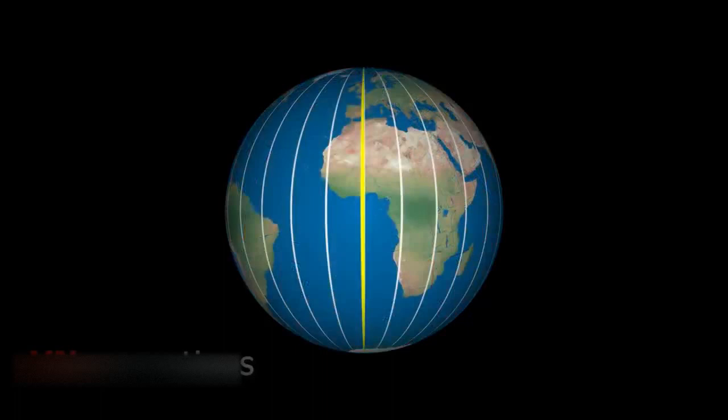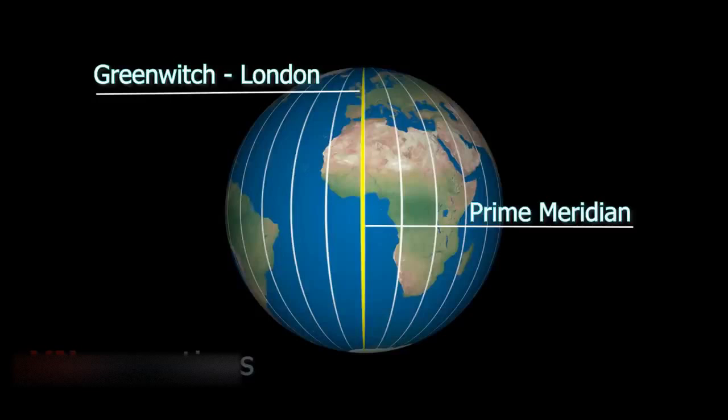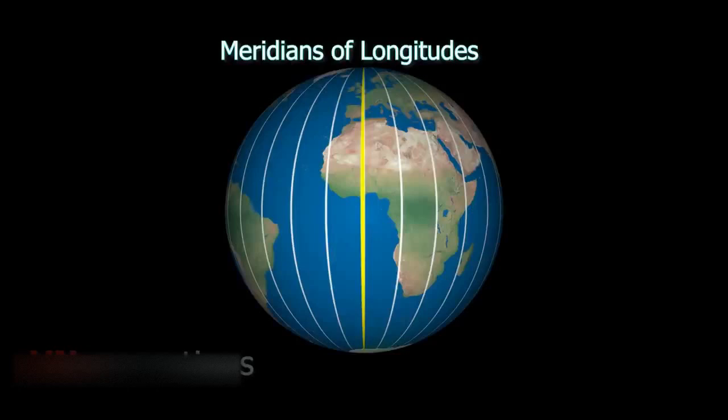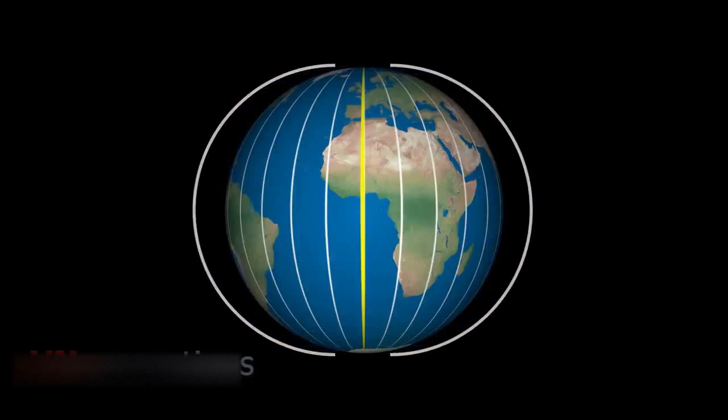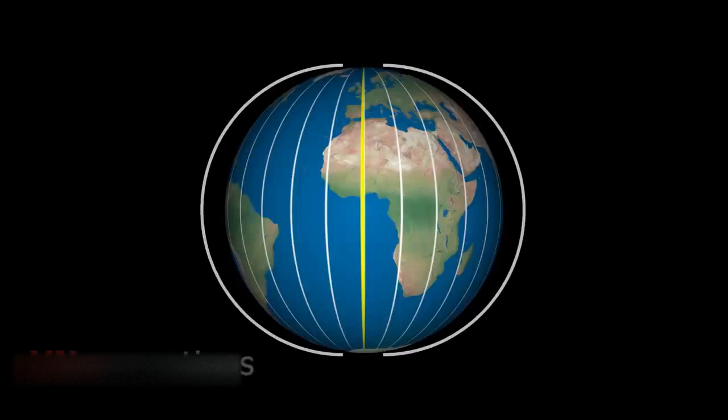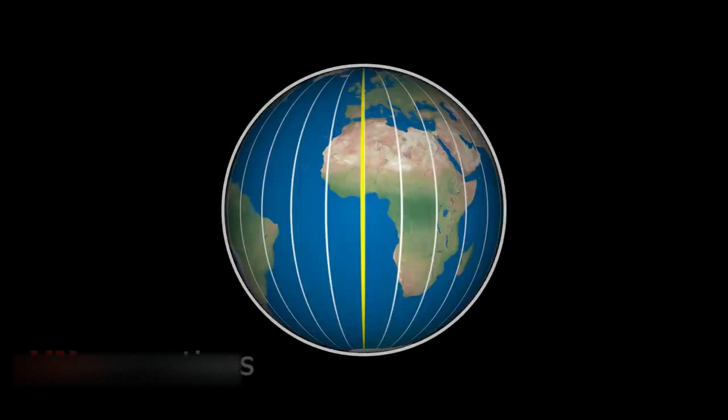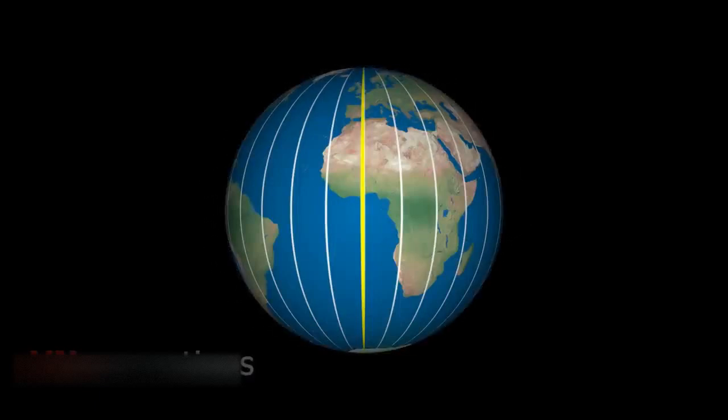Now, what is the prime meridian? The prime meridian is again a longitude that passes through Greenwich near London. All other lines running from the North Pole to the South Pole are called meridians of longitude. These are semicircular lines, and two opposite longitudes together will form one big circle. Totally, there are 360 meridians of longitude.